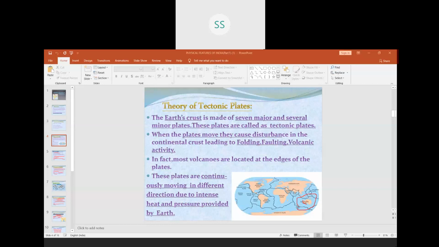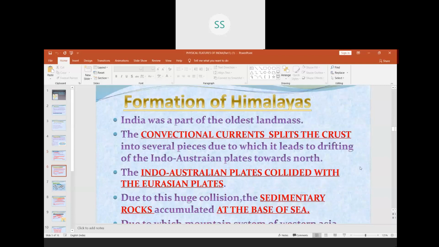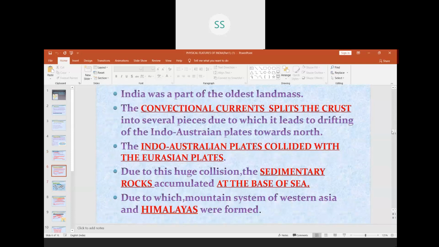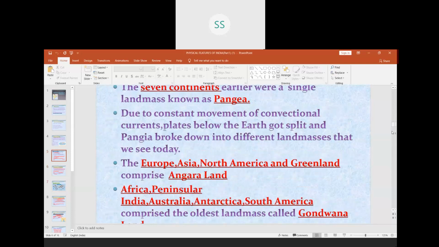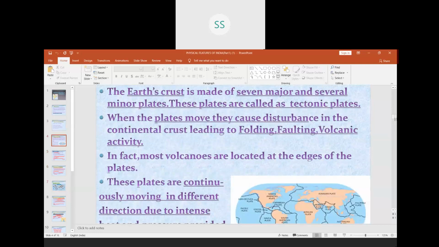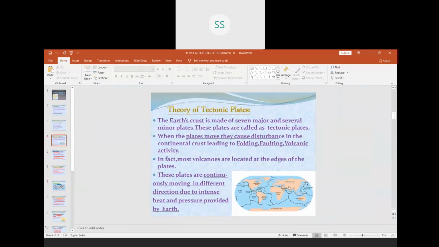And then in the northern part, you have the Eurasian plate. You can see here children, it is very clear.